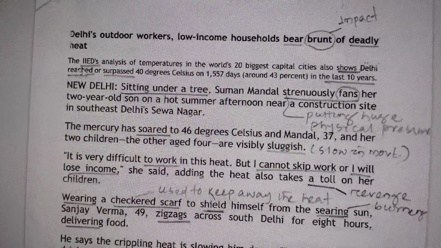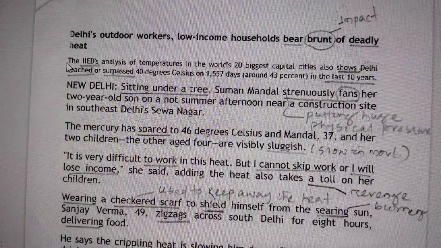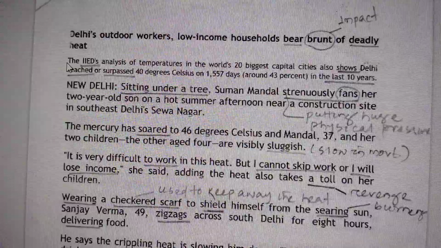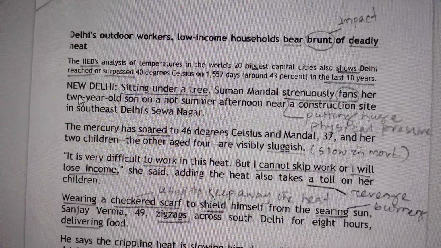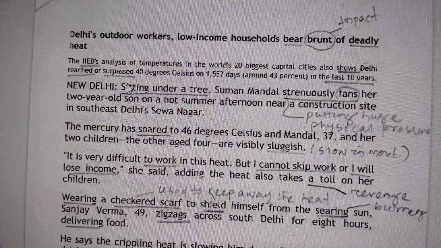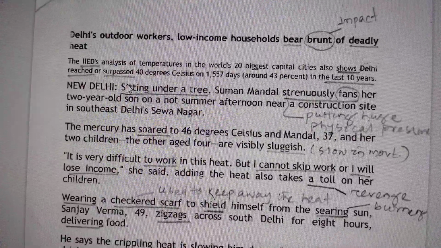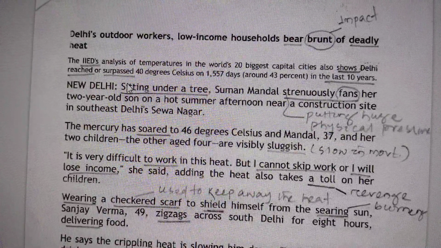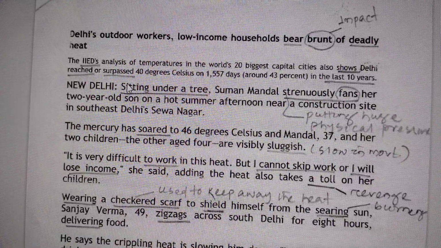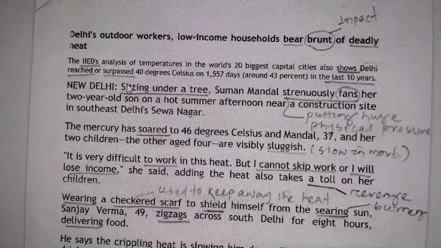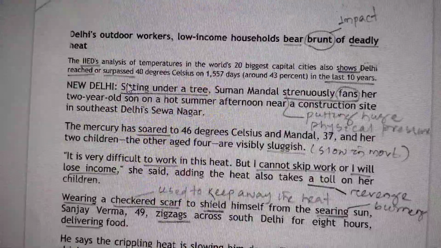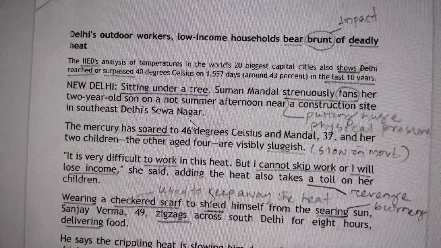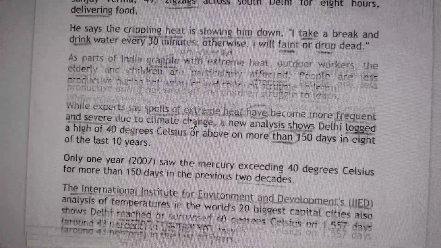So, friends, come to the next line. I can see the IIED's analysis of temperatures in the world's 20 biggest capital cities also shows Delhi reached or surpassed 40 degrees Celsius on 1557 days, around 43% in the last 10 years. These articles can also be utilized for GK purposes. Sometimes abbreviations come, like IIED.